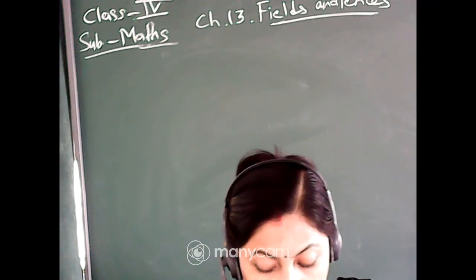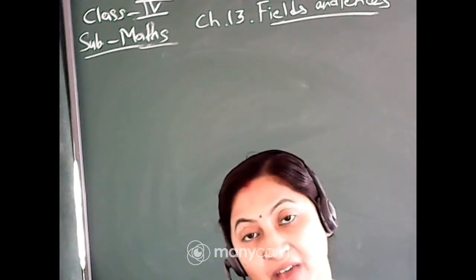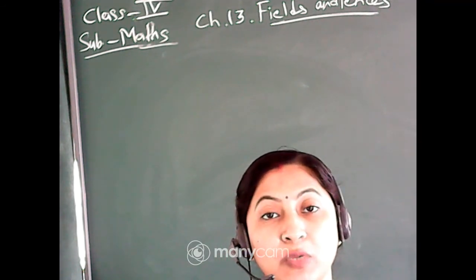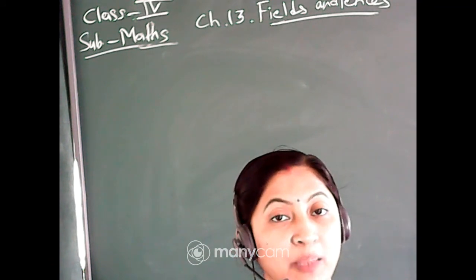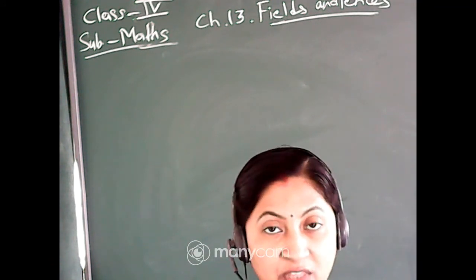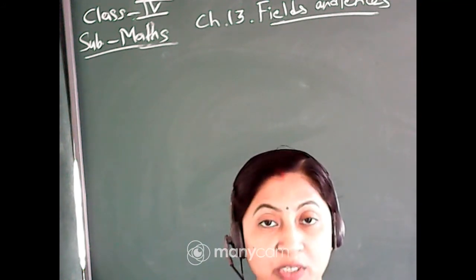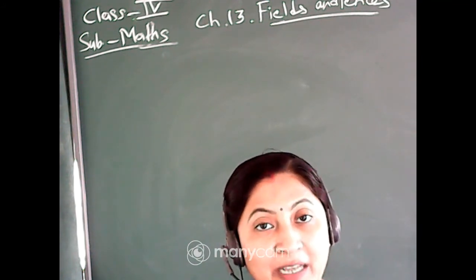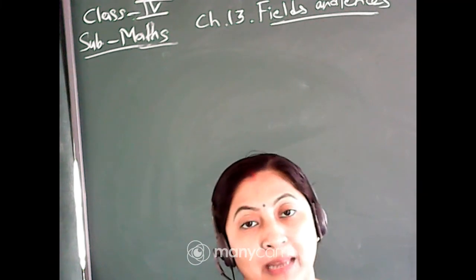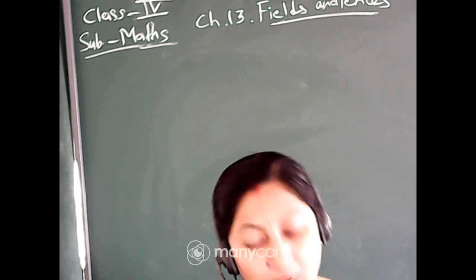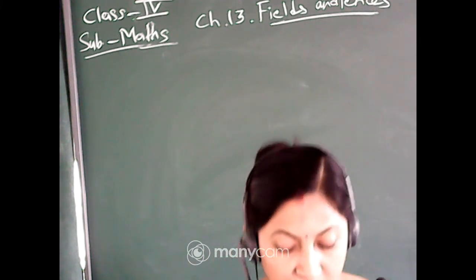For finding the perimeter we have one formula. Perimeter is equal to twice of length plus breadth. You can find it with the formula, or you can do it with the magic books process, that is by addition of the whole length and breadth of the rectangular table. So let us do it.